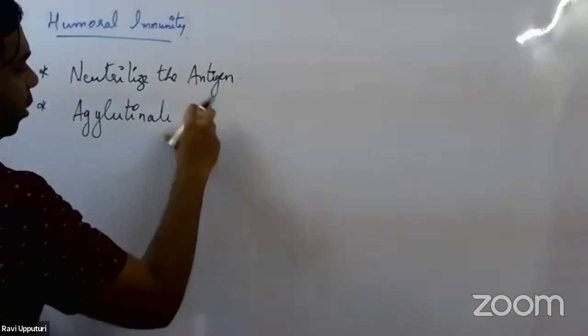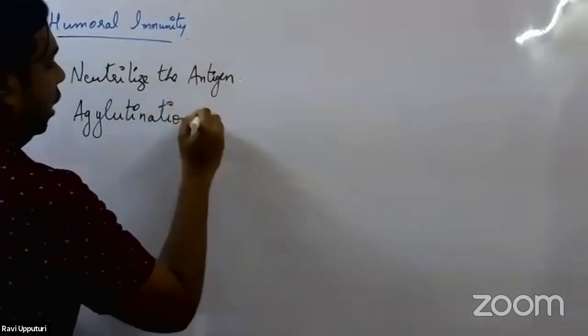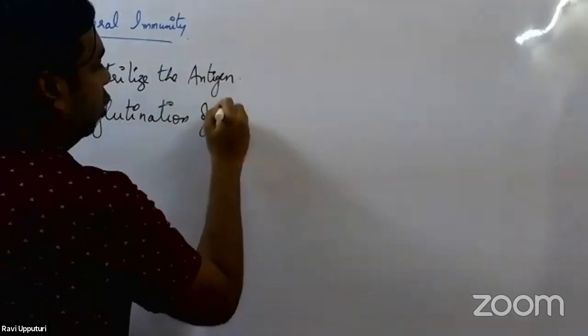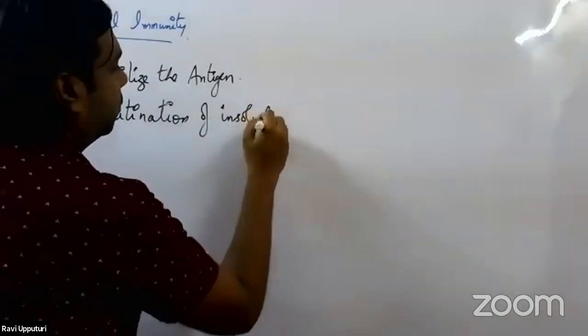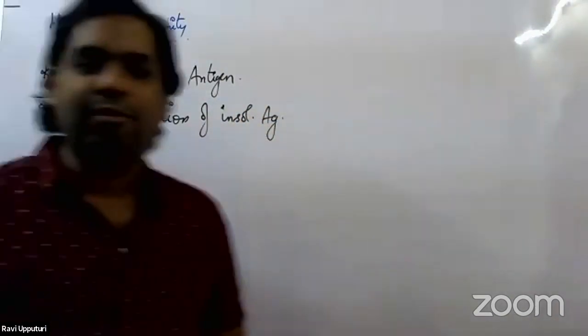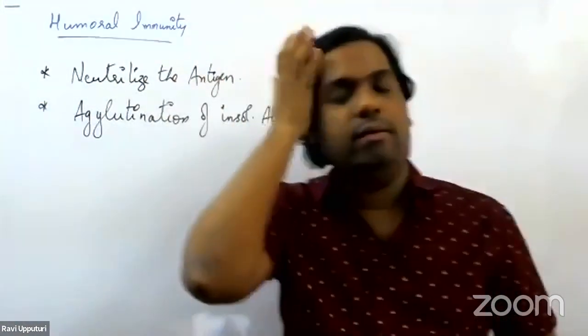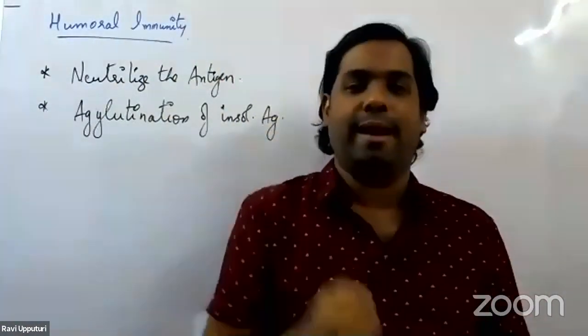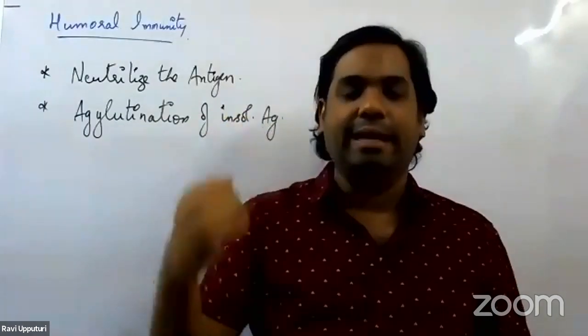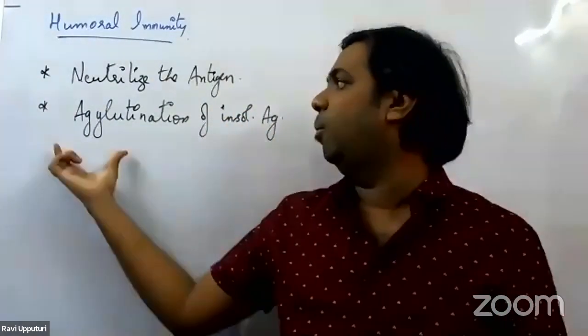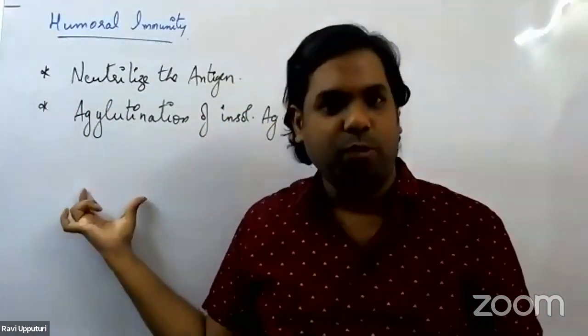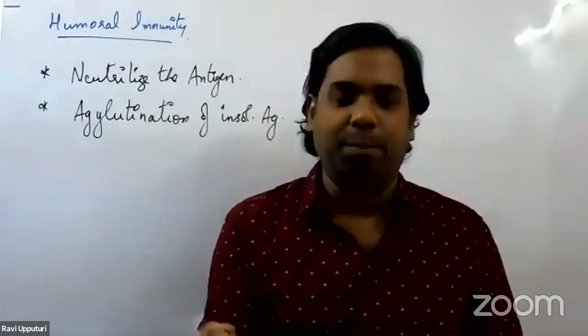They would bring about a process called agglutination. Agglutination of insoluble antigens. If the type of antigen that has entered inside our body is an insoluble antigen, it would bring about the process called agglutination. So agglutination is nothing but clumping, clotting.